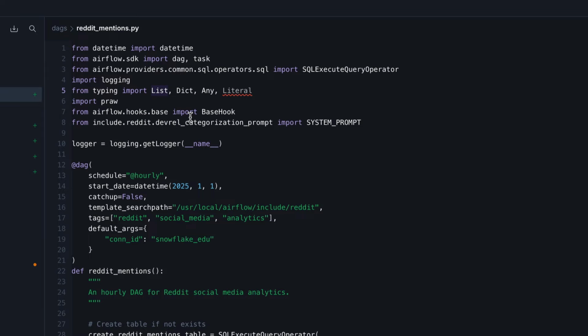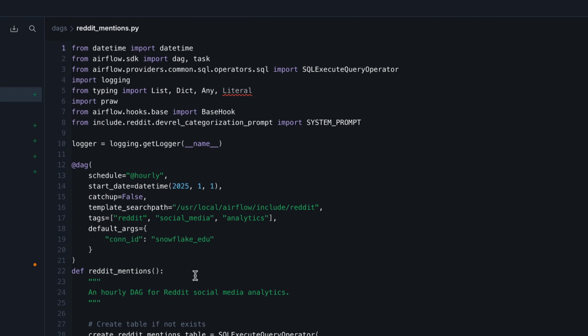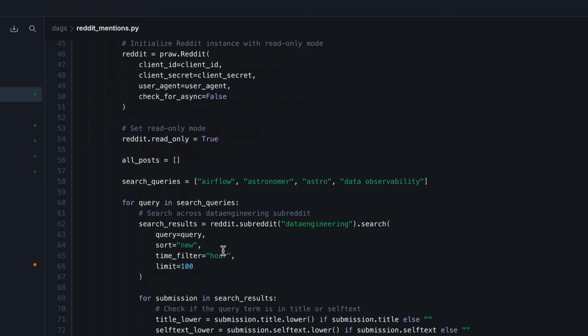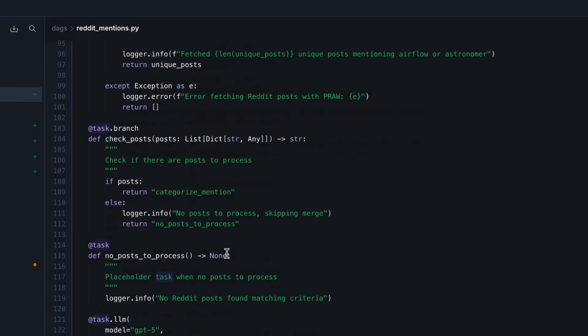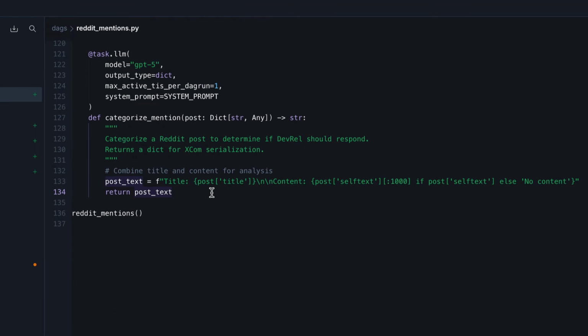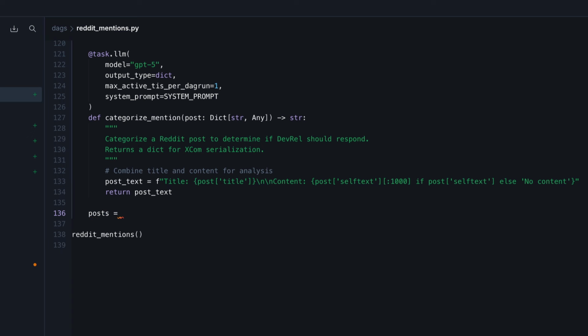Alright, so let's take a look at the DAG. If you go on the Airflow UI and look at it, you will see only one task, create_reddit_mention_table. Why? Well, because remember that we are using the task decorator. And so whenever you use the task decorator, you actually have to explicitly call those tasks. So that's what we're going to do. We're going to define the dependencies and call them. So just after the last task that you created, let's define the dependencies. So first, we're going to create a new variable posts that gets the posts from the task fetch_reddit_posts.